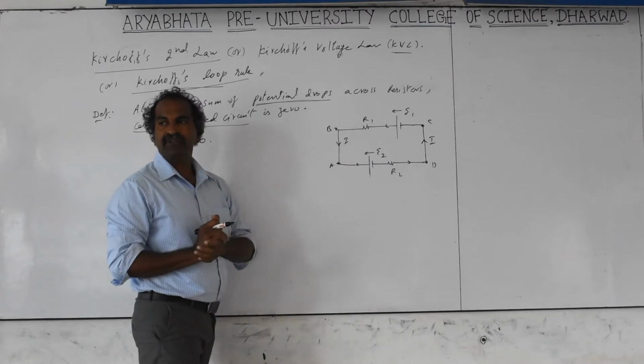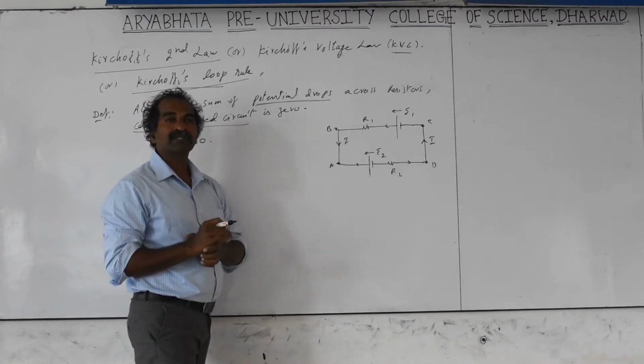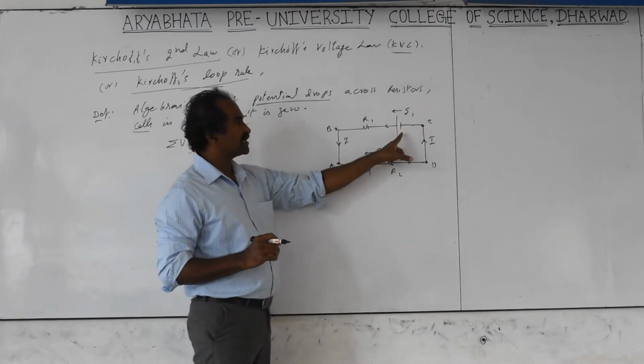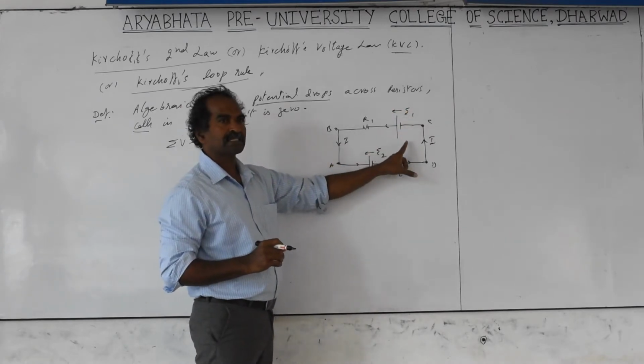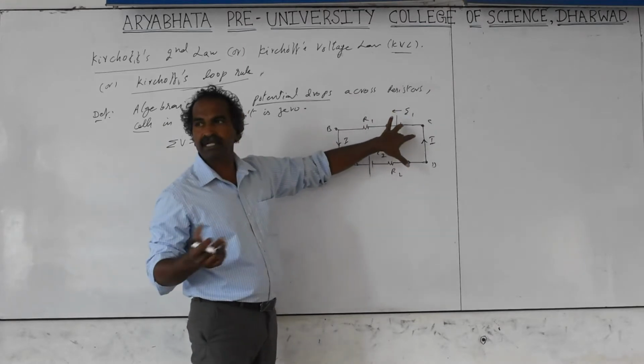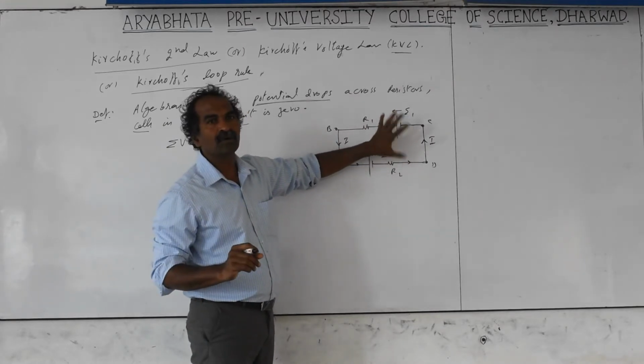There is a sign convention here, meaning when you take plus and when you take minus the voltages. Here the EMF is also a voltage across the cell. I didn't mention the internal resistance. If internal resistance is there, the voltage across the internal resistance also has to be considered. Since I didn't mention it, assume ideal cells. An ideal cell has zero internal resistance when not mentioned.